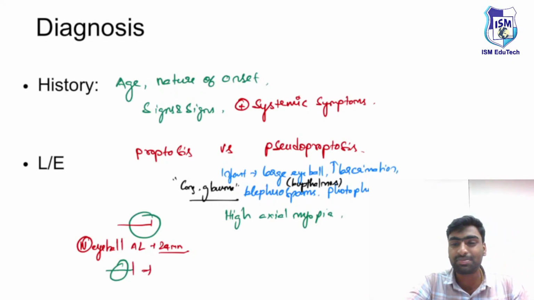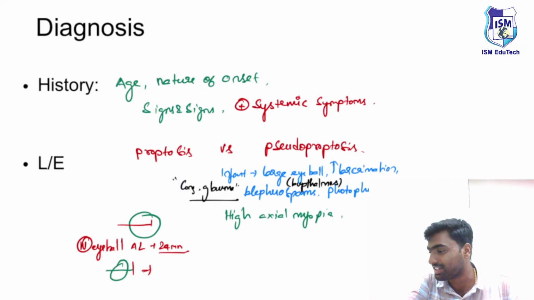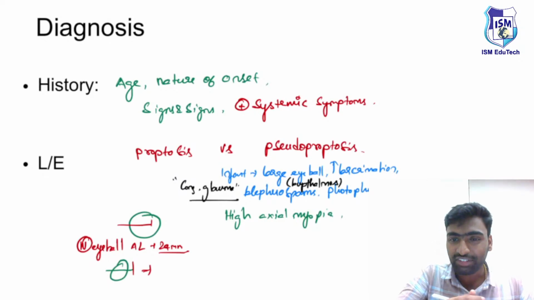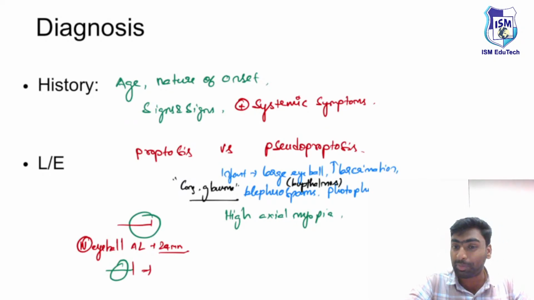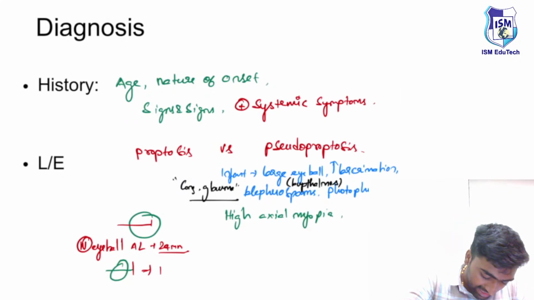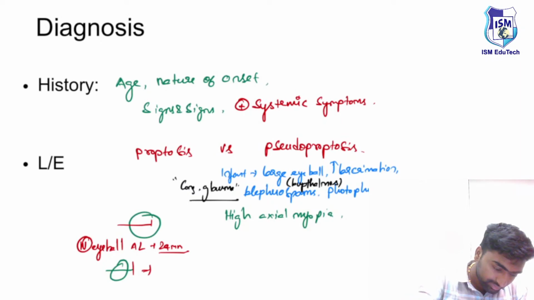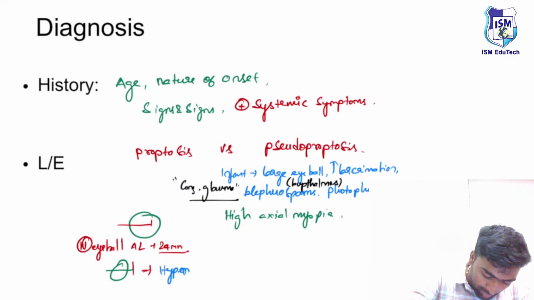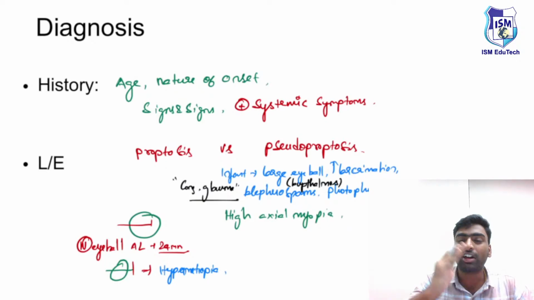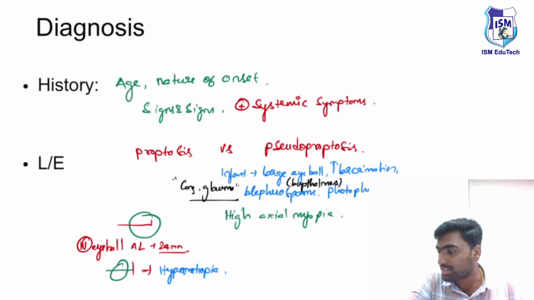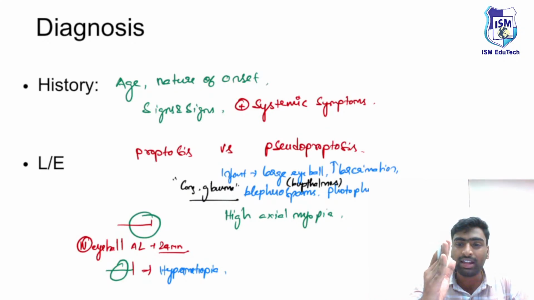So in which condition is this image formed behind the retina? Could you please answer in the comment section? In which condition will you appreciate this light being focused behind the retina? Just think. In a condition like hypermetropia, remember, the rays of light will fall behind the retina, whereas normally it will fall on the retina. In a case of myopia, it will fall in front of the retina.